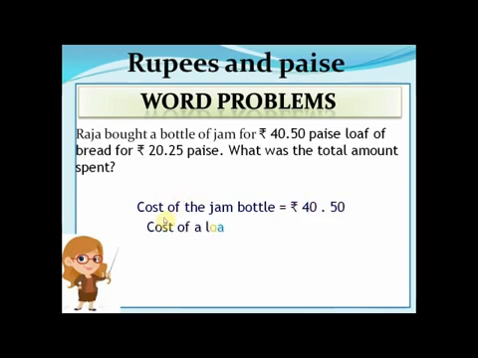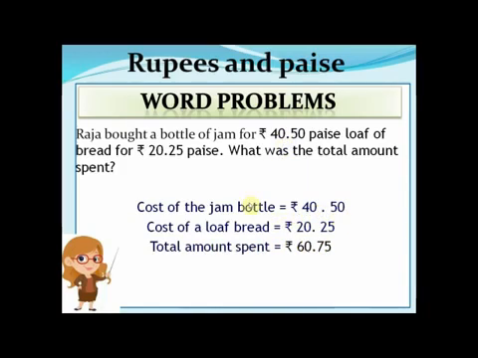First of all, we will write the statement. The cost of the jam bottle was 40 rupees and 50 paise, as you can see here. Then the cost of the loaf of bread was 20 rupees and 25 paise. Then the total amount he spent to buy both of them: we will add both, as I have already shown you how to add paise to paise and rupees to rupees. So 50 plus 25 is 75, and 40 plus 20 is 60. So the total amount he had to pay is rupees 60 and 75 paise.